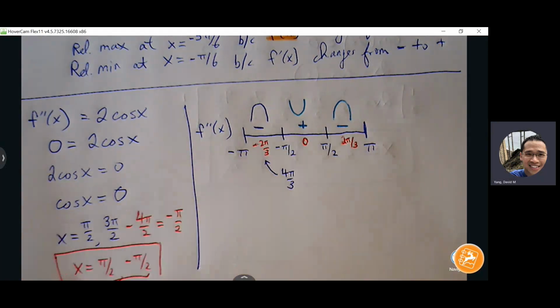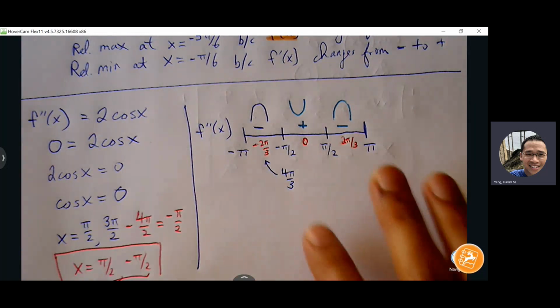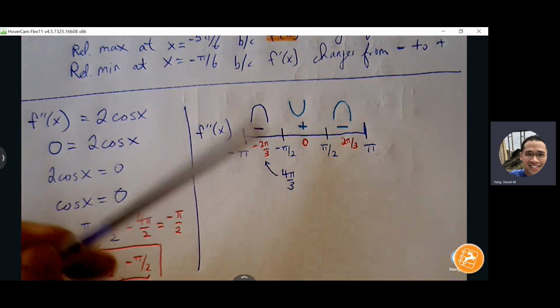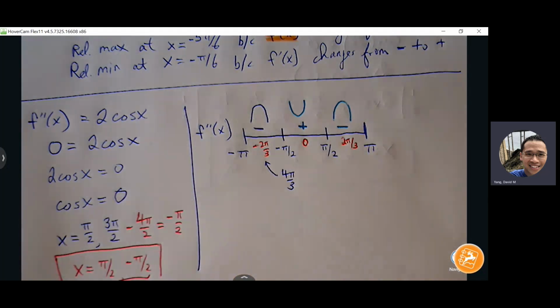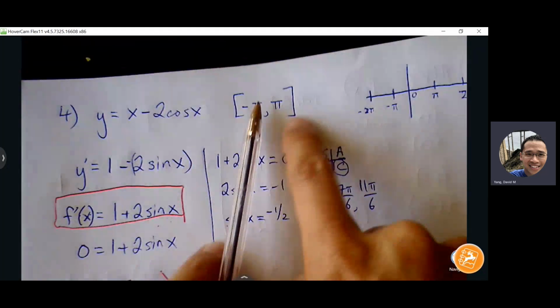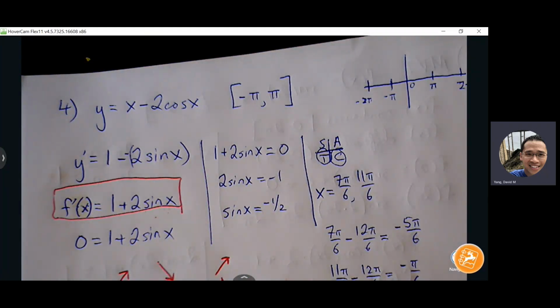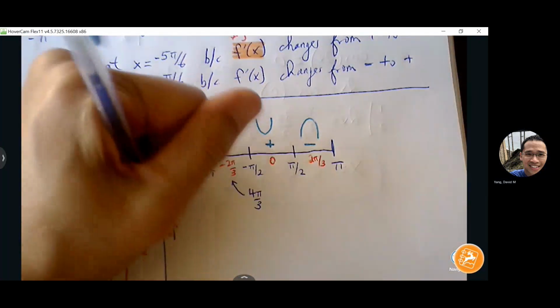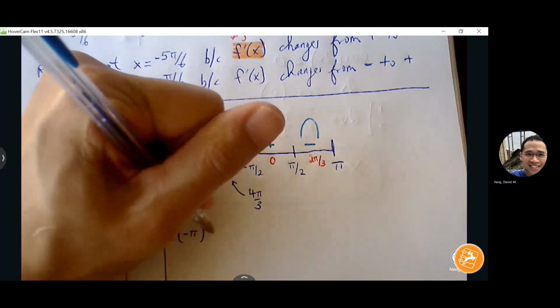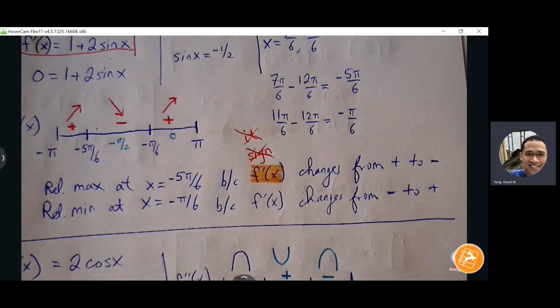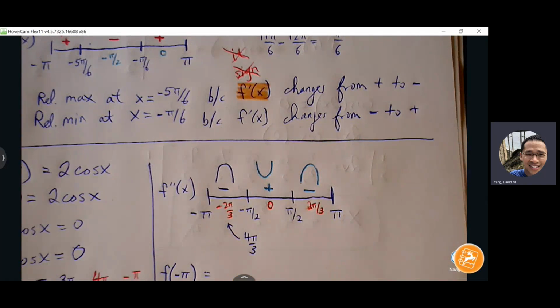I'm not going to be too worried about the ordered pairs, but I want us to be able to sketch the graph that's going to match the arrows and the shapes that we have symbols for. But just to get some anchor points here, I am going to plug the endpoints into the function just so I can have some starting points, and from there I can sketch the graph. So let's find the ordered pairs at the endpoints. On the f double prime of x timeline, are they always going to be alternating? Yeah, I'll make them always alternating.